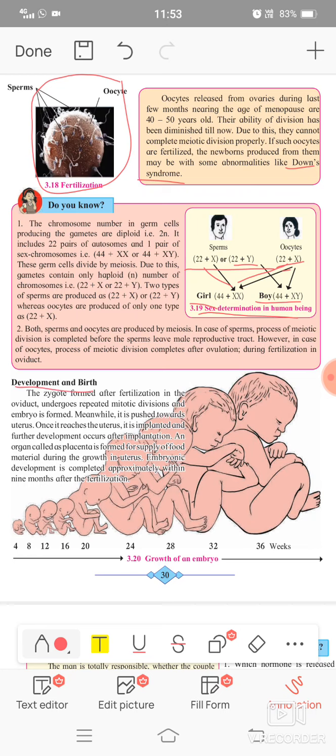After development and birth: the zygote, which is formed after fertilization in the oviduct, undergoes repeated mitotic cell division, and an embryo is formed. Meanwhile, the embryo is pushed towards the uterus. The uterus provides enrichment for all the processes. The embryo is implanted into the uterus for further development. After implantation, a placenta is produced, which supplies food materials during the growth.